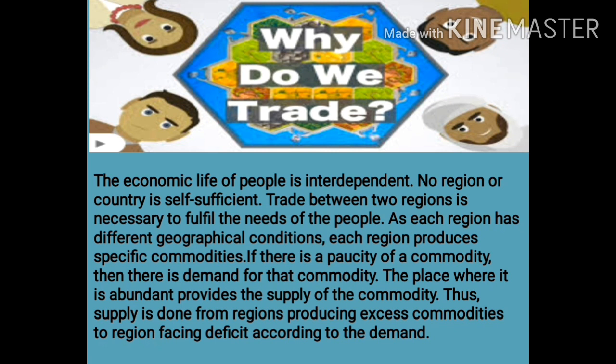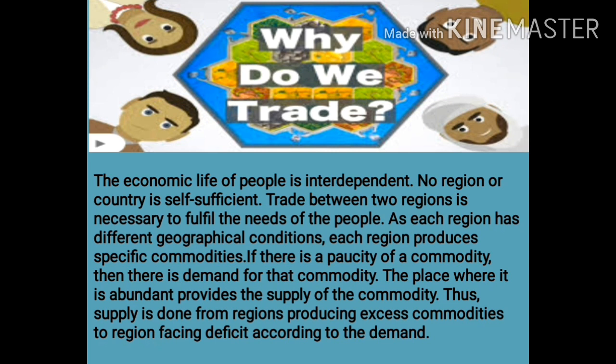If there is a paucity of commodity, paucity means insufficient supply, then there is a demand for the commodity. So when a commodity becomes scarce or insufficient, at that time there is more and more demand for that commodity. The place where it is abundant, meaning in a large or sufficient amount, provides the supply of the commodity. So those places which have an abundant amount of production will definitely try to give to those places where there is a paucity of commodities.